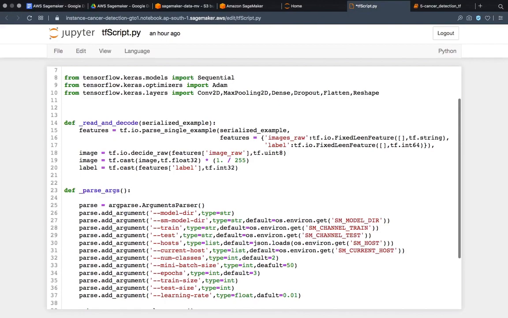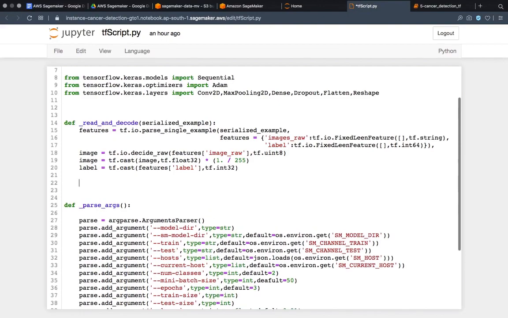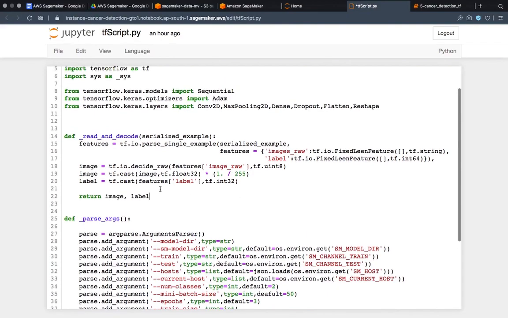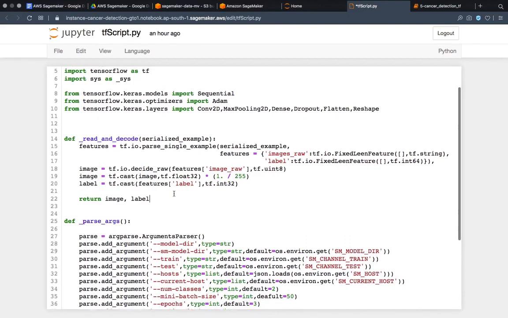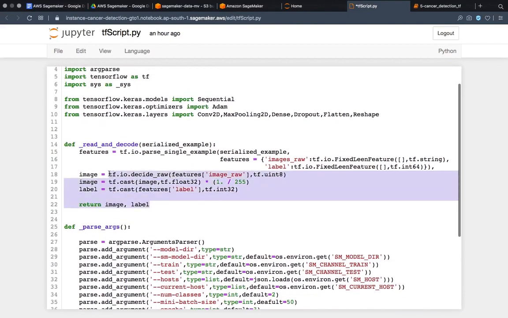Then what we have to return from here is image and label. You might be having some trouble understanding this code, so what I will emphasize is just try to read this code again and again, try to write this code again and again, and try to understand what is going on.